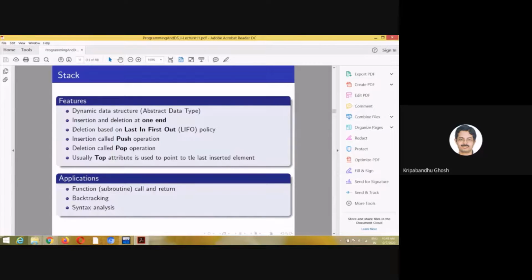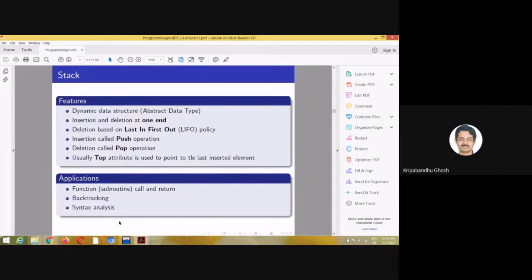The insertion is at one end, that is called the top, and the deletion is based on the last in first out policy. Insertion is called the push operation and deletion is called the pop operation. So it has multiple operations, multiple functionalities.